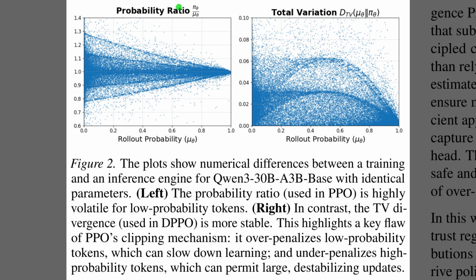Figure 2 investigates the root cause of this instability using a Qwen3 model. The left scatter plot tracks the probability ratio, which is the core metric in proximal policy optimization. Notice how, for low probability tokens on the far left, the ratio is incredibly volatile, scattering vertically due to seemingly minor numerical noise. This triggers aggressive clipping that freezes learning for rare tokens. In contrast, the right plot shows the total variation divergence used in the new method, which remains much more consistent and bounded across the entire distribution.